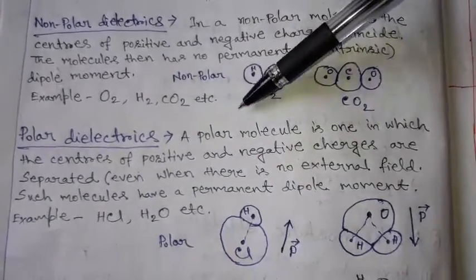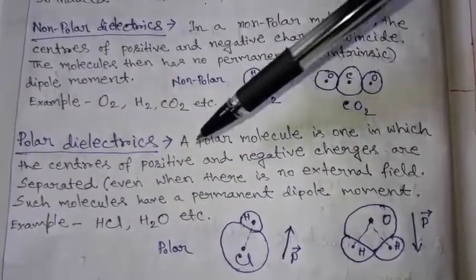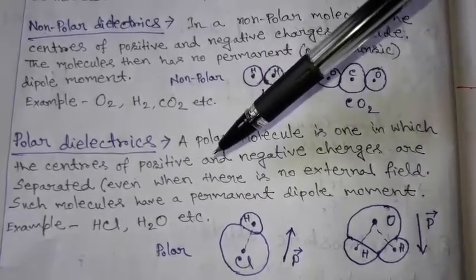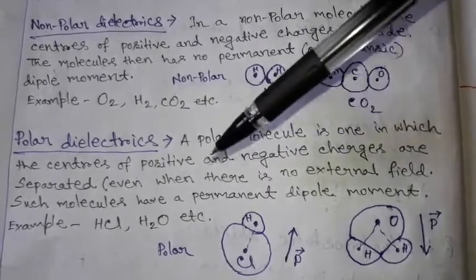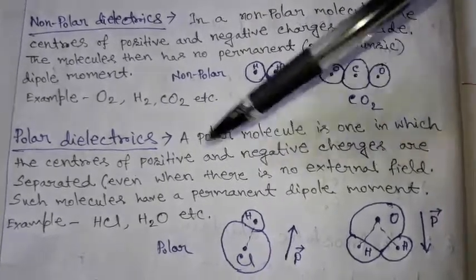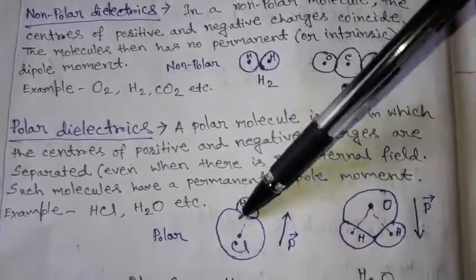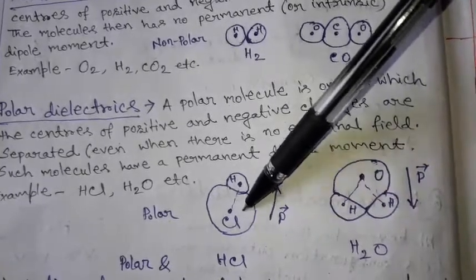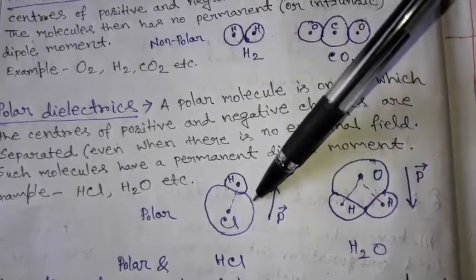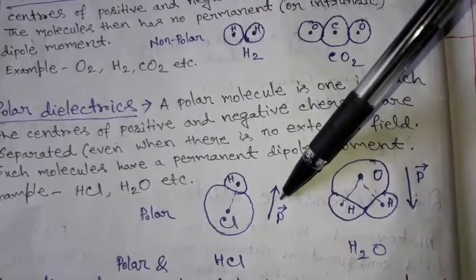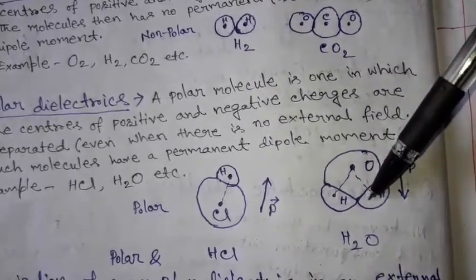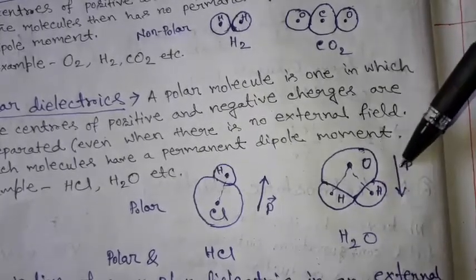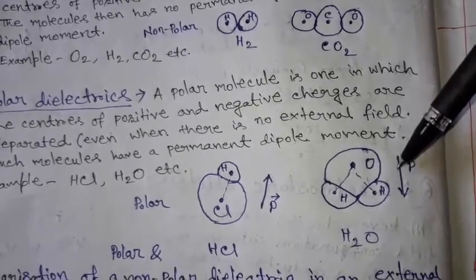Polar dielectrics. A polar molecule is one in which the centers of positive and negative charges are separated even when there is no external field. Such molecules have a permanent dipole moment. Example HCl, H2O, etc. For HCl, Cl is negative and H is positive, so they are separated by a fixed distance, so they have permanent dipole moment. In case of H2O, here also we see O is negative and H are positive, so they are separated by a fixed distance, so they have a permanent dipole moment even in the absence of an external field.